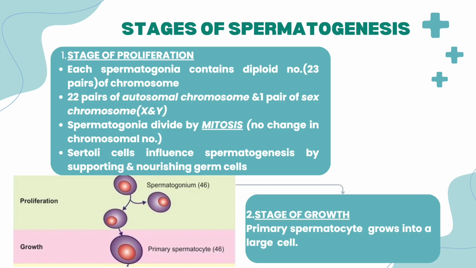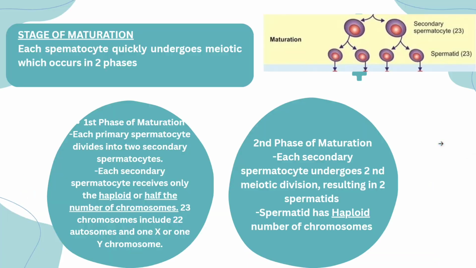The second stage is the stage of growth. What happens in the stage of growth is that the primary spermatocyte grows into a large cell. Apart from that, there are no other changes in this stage. Next is the third stage, the stage of maturation.